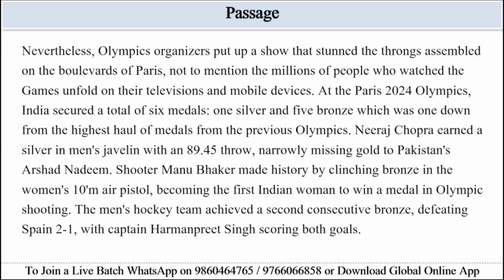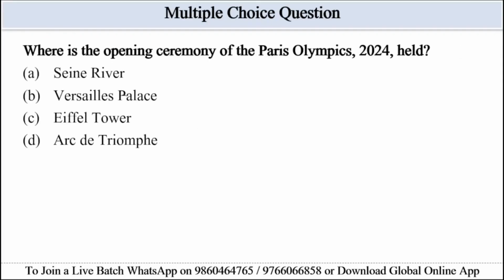Option B, Rio. It is also wrong. The passage does not mention Rio. The comparison is explicitly between Paris and the previous games. Option C, London, is also wrong because it is not mentioned in the passage. Option D is Tokyo. This one is correct because the previous Olympics is identified as the one with the highest haul, since Paris 2024 is the current one. The previous one was Tokyo. Hence, option D will be the correct answer here. Let's move to the next question.